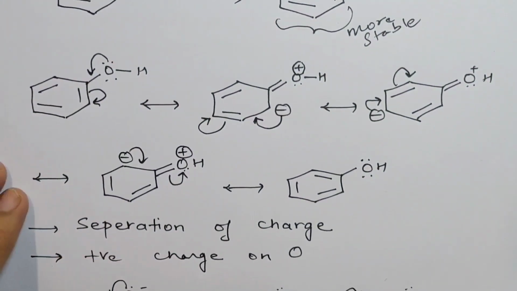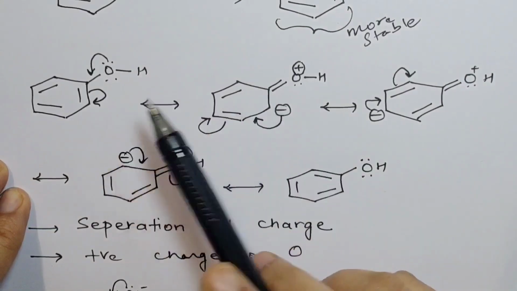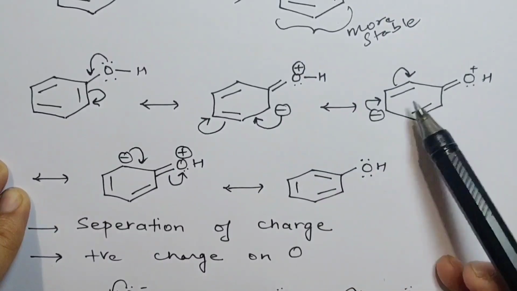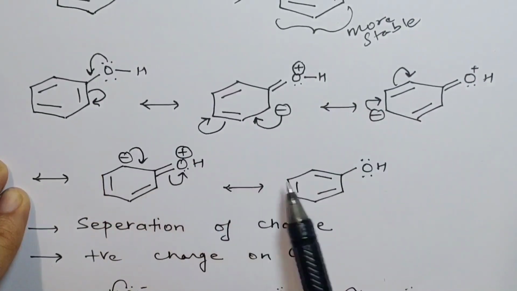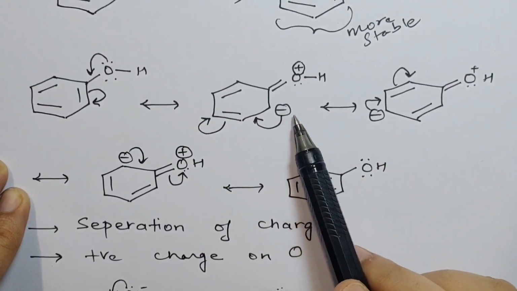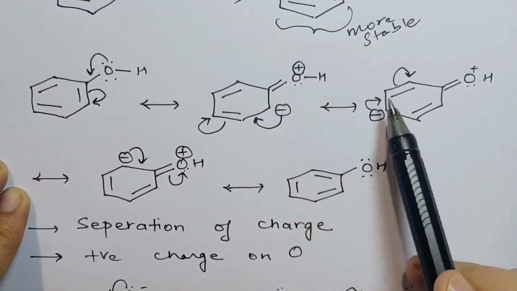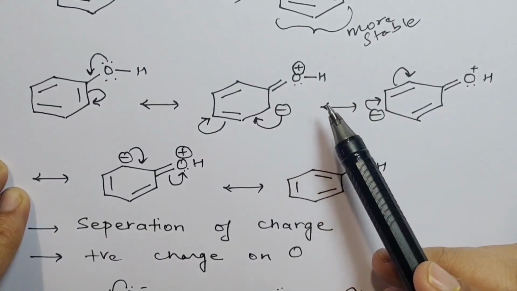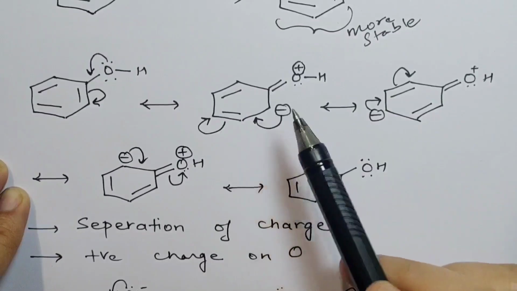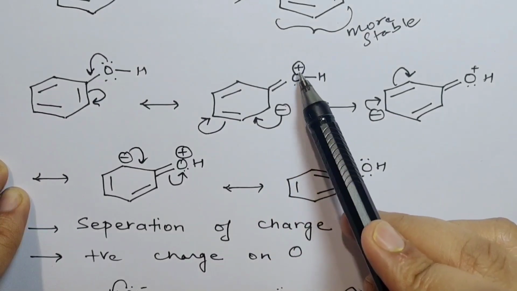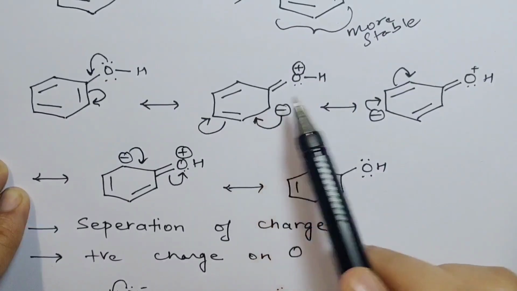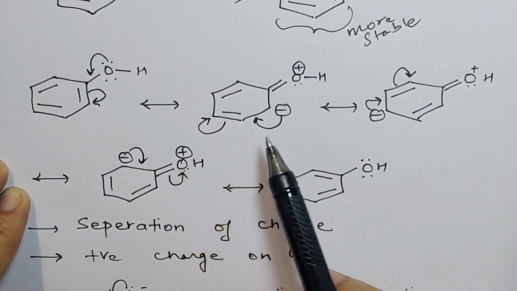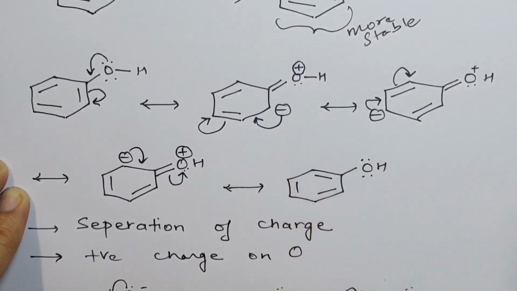These are the resonance structures of phenol. As you can see, there is a charge separation, positive and negative, in 3 of the 5 resonating structures. Charge separation is something that causes instability. Another thing which causes instability is when an electronegative atom attains a positive charge, which happens here. See, oxygen is electronegative and it gets a positive charge, which makes these three resonating structures contribute less to the overall stability of phenol.